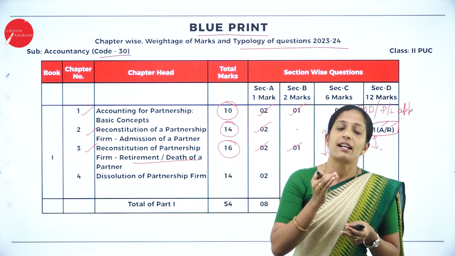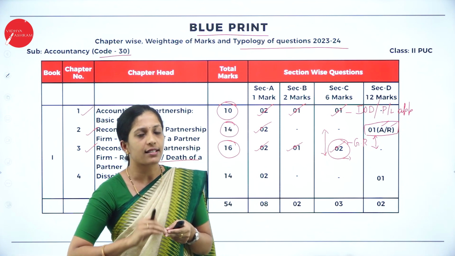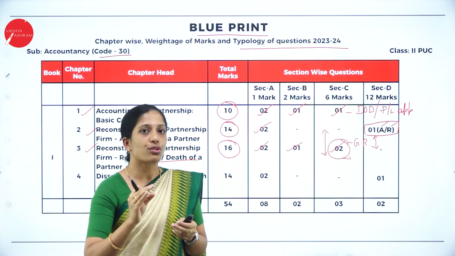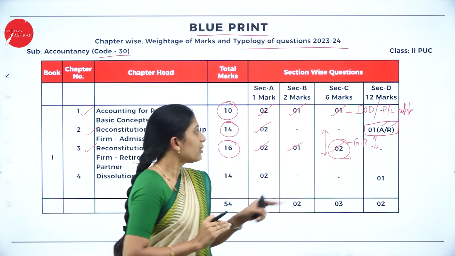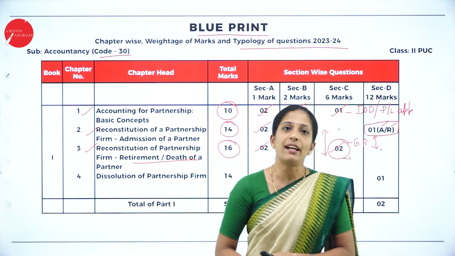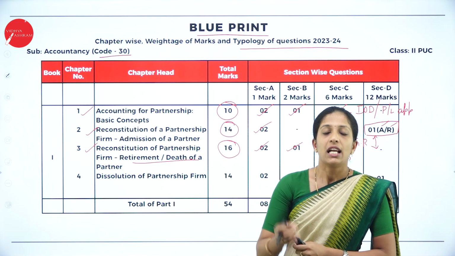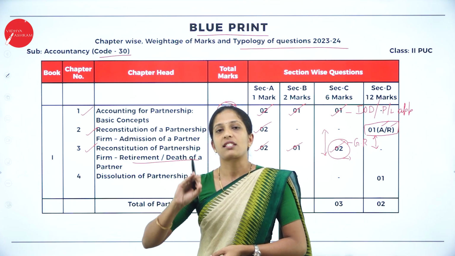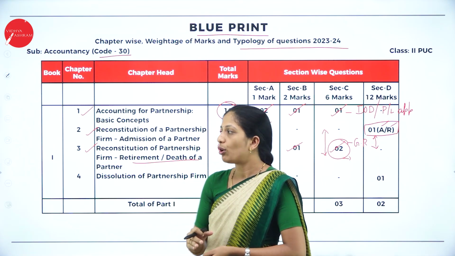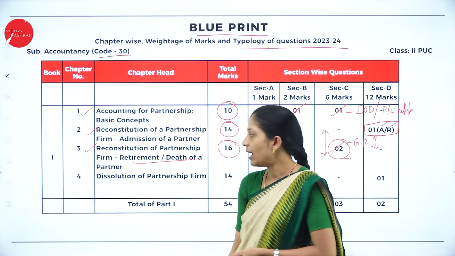The other one is death of a partner, where you can solve a problem on deceased partner's capital account or deceased partner's executor's account. Out of those two, they will ask one. So which are the two questions you have to give more importance? Calculation of gain ratio, and deceased partner's capital account or deceased partner's executor's account. If you learn deceased partner's capital account, it is similar, with a few changes you have to make under executor's account. Okay, so hope you are clear about the third chapter, that is retirement and death of a partner.